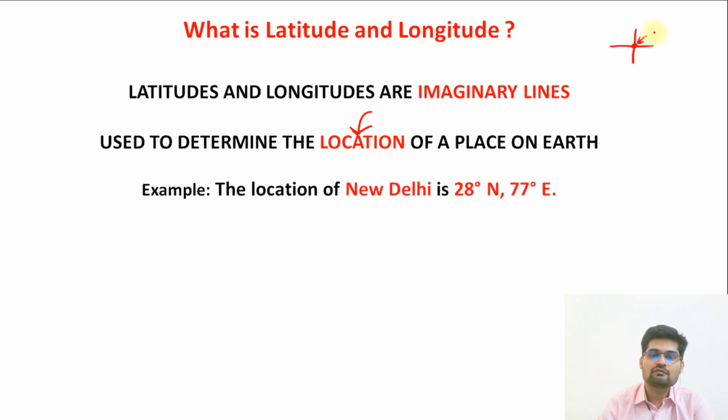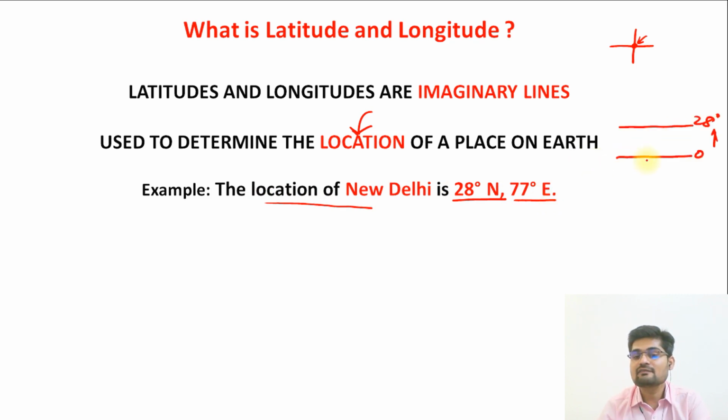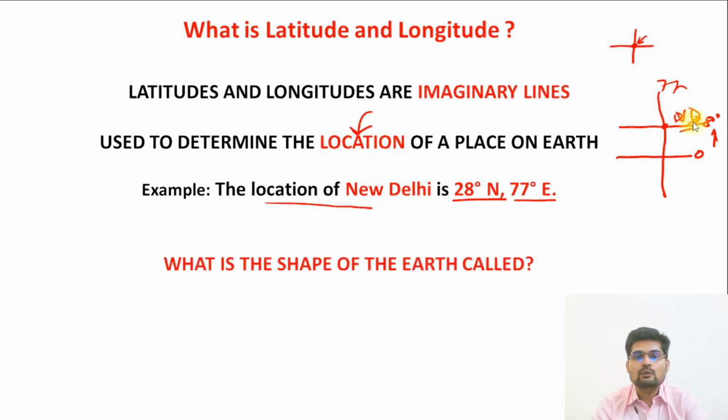That's important. For example, if we say what is the location of New Delhi, it is 28 degree north and 77 degree east. So this is the location of New Delhi. That's how we find the location using latitude and longitude. Now, the next question. What is the shape of the Earth? The shape of the Earth is called geoid.